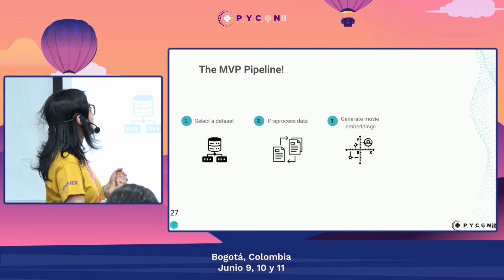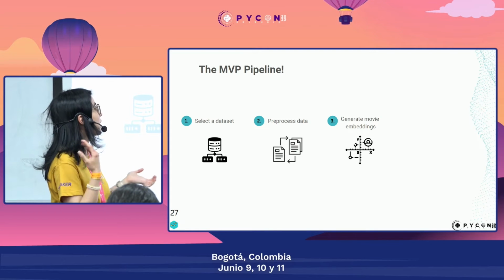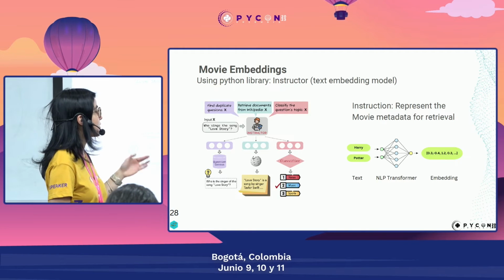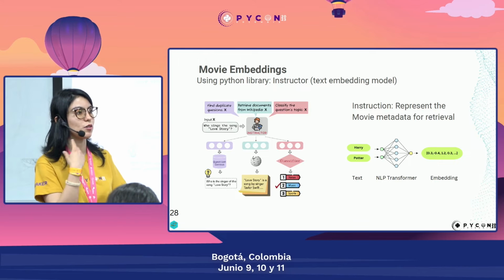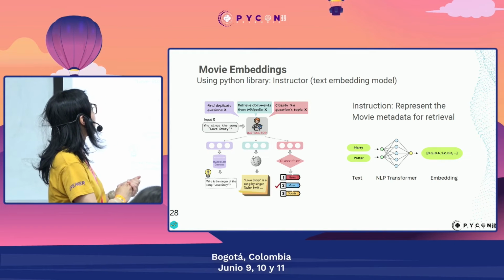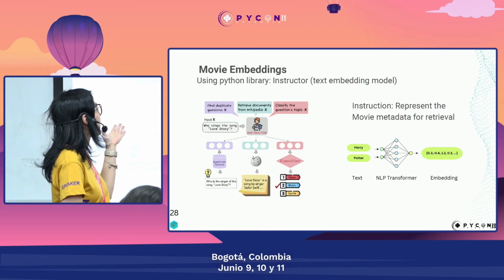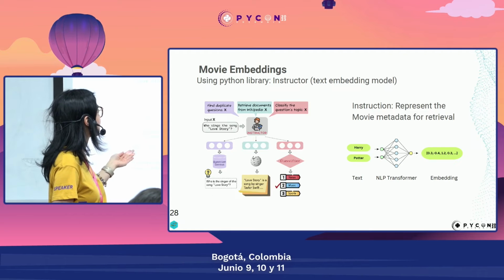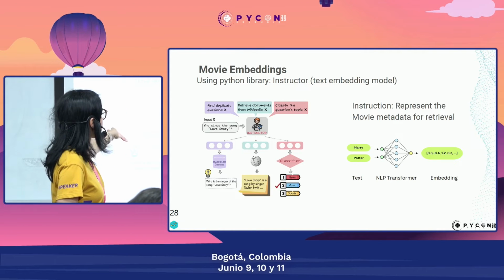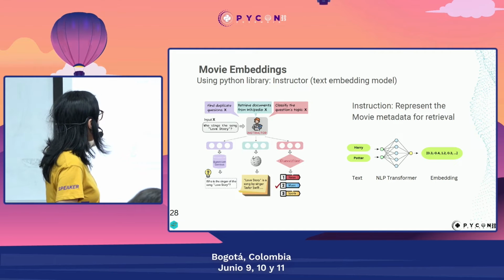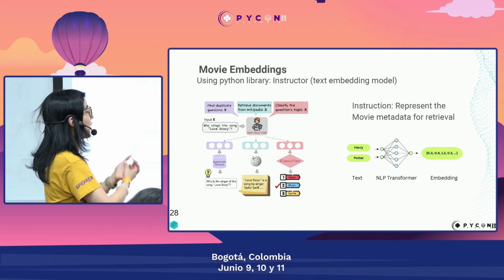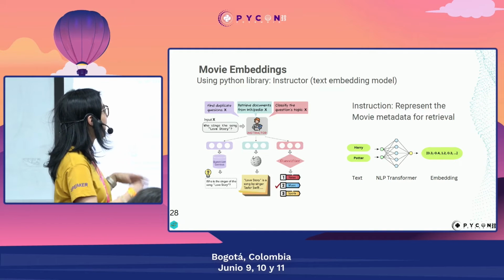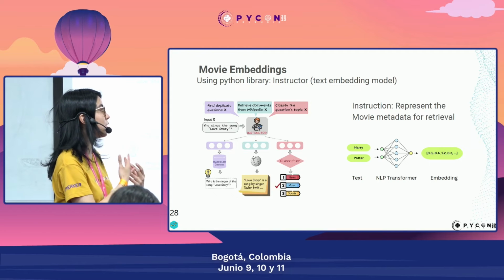So now that we have preprocessed our data, we can start generating the movie embeddings. So for the movie embeddings, as I mentioned before, for these embeddings, we usually use like neural networks, transformers. So we selected this Instructor algorithm. I put on the references the paper for this algorithm that it's very interesting. It is able to take a text data, and then it can generate these text embeddings based on an instruction. So in our case, our instruction is to represent movie metadata for retrieval.